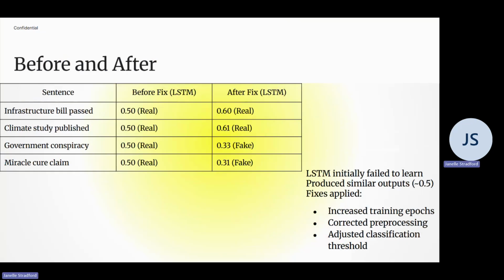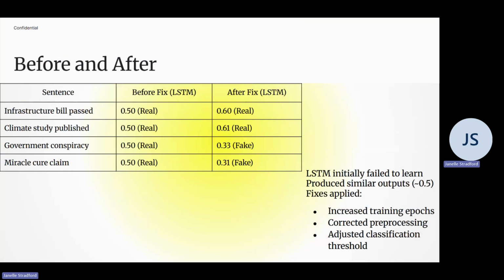Before and after model challenges. One of the key challenges in this project was that the LSTM model initially failed to learn meaningful patterns. It produced nearly identical outputs for all inputs, typically around 0.5, which indicates that the model was essentially guessing and not distinguishing between real and fake news.